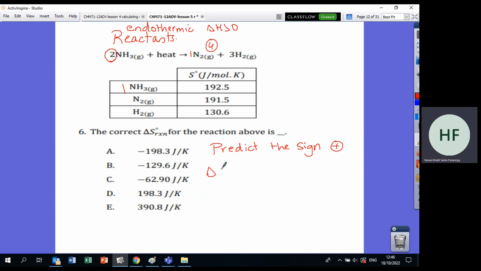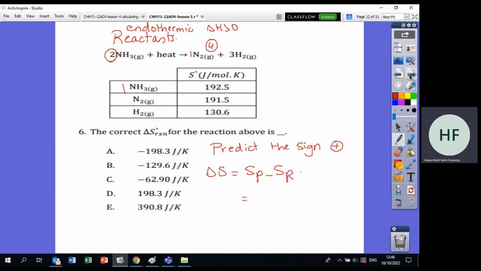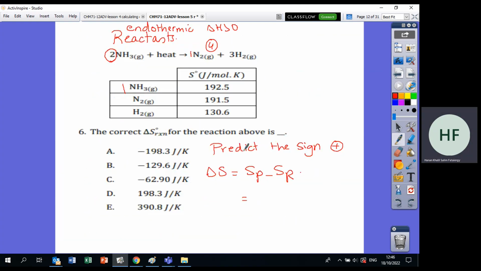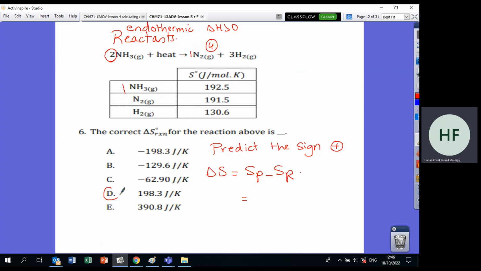Now, how do I calculate delta S? Delta S is equal to S products minus S reactants. The products are N2 times 1 plus 3 times H2, which is this one. The reactants are 2 times NH3, which means this one multiplied by 2. Check and find the answer. Pause the video and do the answer. Now the answer, I think, will be 198.3.